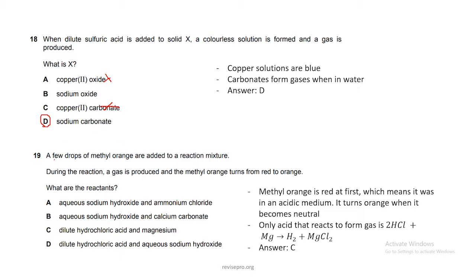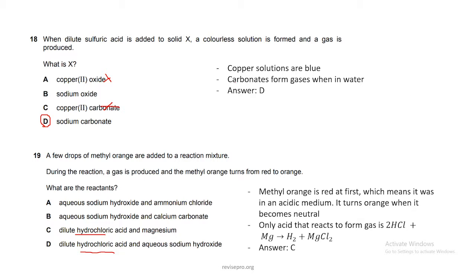Question 19. A few drops of methyl orange are added to a reaction mixture. During the reaction, a gas is produced and the methyl orange turns from red to orange. What are the reactants? What you need to know is methyl orange is red in acidic conditions, orange in neutral conditions, and yellow in basic or alkaline conditions. So initially, before the reaction occurs, the solution is red because it is in an acidic medium. So your options should involve an acid. That leaves us with option C or option D, because both of them contain acid.